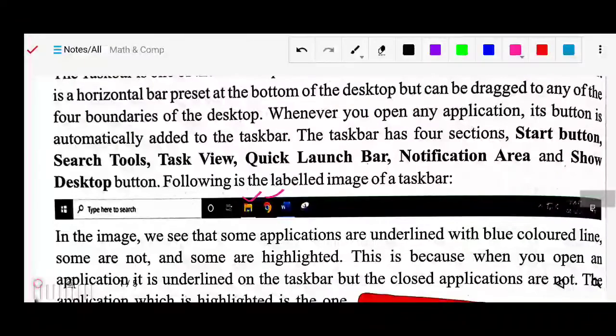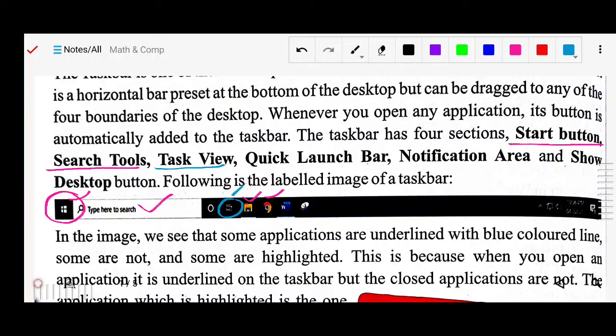In this taskbar it is divided into some categories. There is the start button. This is your start button. Here is the search tool. Okay, next we have task view. Here is the task view. As you know, in the task view what we are doing is adding multiple desktops.